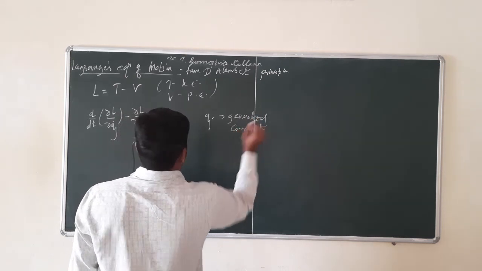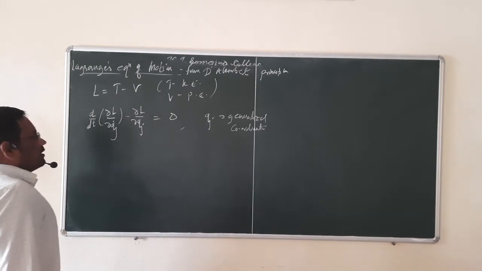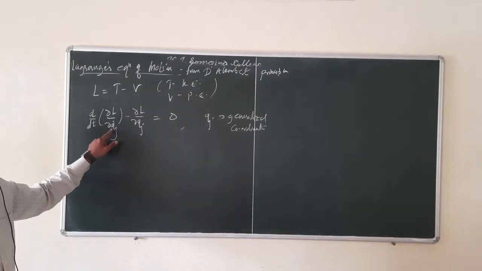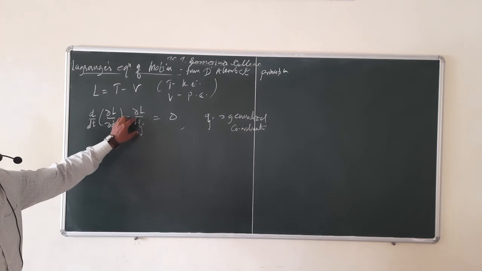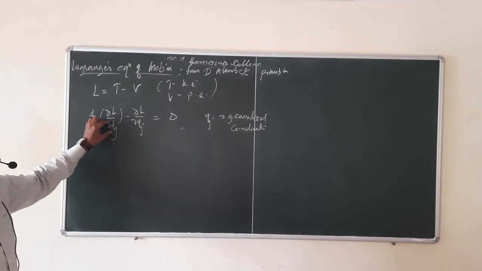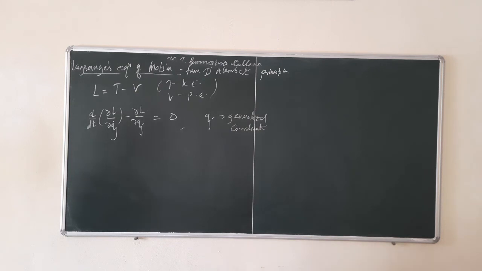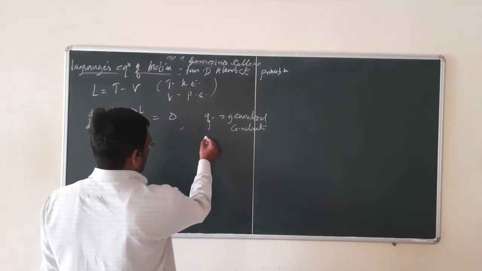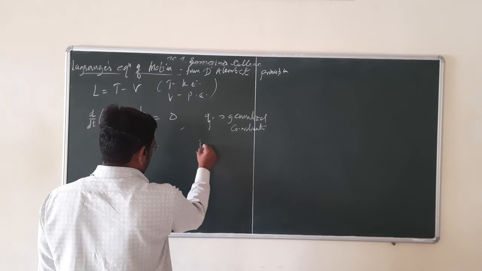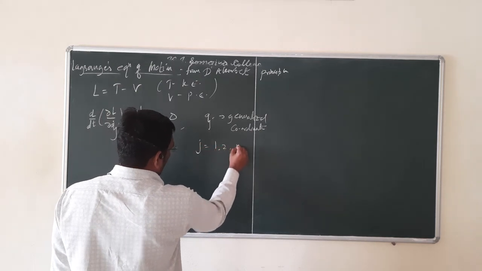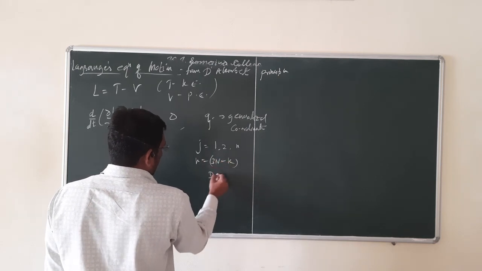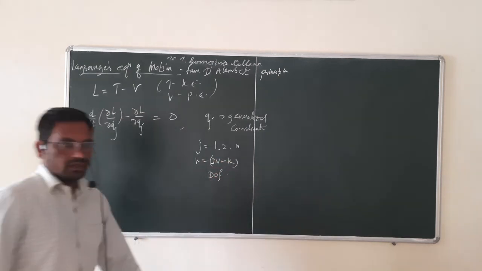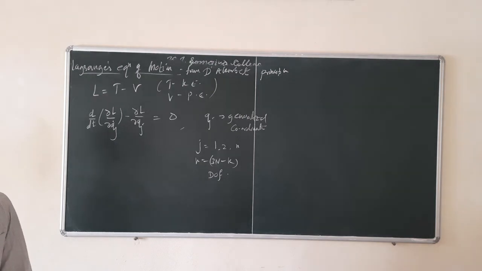Okay. And we can say Qj dot is the generalized velocity. This is not a charge that we use in electrodynamics. This is the generalized coordinate, and Qj dot is the generalized velocity. So here Qj dot is generalized velocity and j is running from 1 to n, where n is equal to 3N minus k. So n is the degrees of freedom, or number of generalized coordinates.